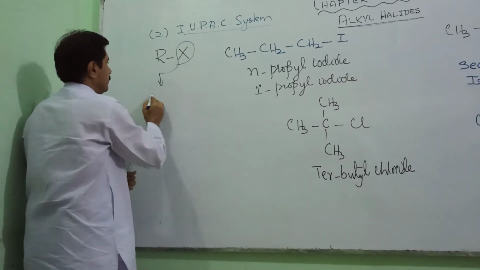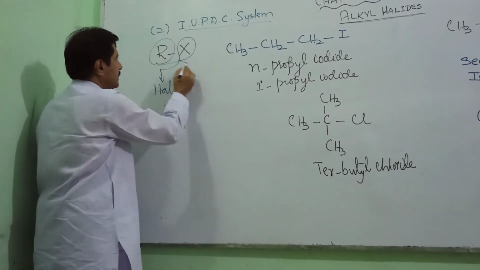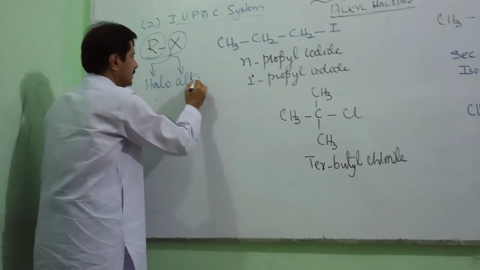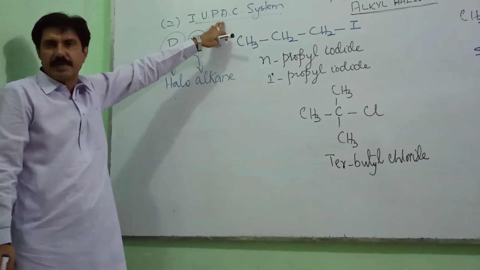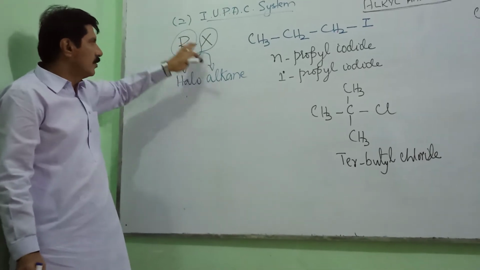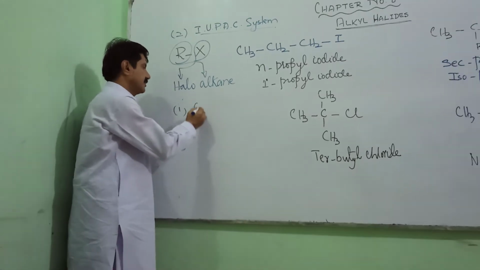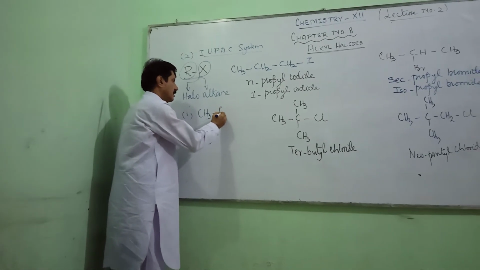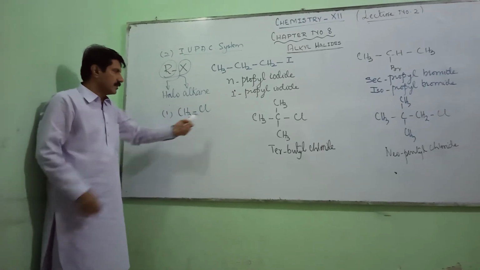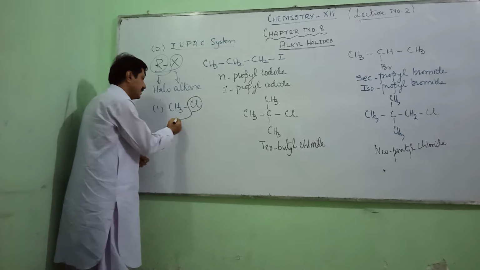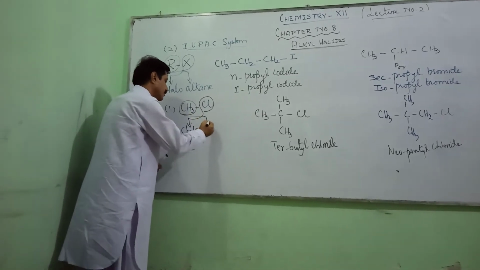X is named as halo, while the carbon chain is named as alkane. So the general name of alkyl halides in the IUPAC system is haloalkanes. For example, if I write CH3Cl, which was earlier called methyl chloride, it can now be named chloromethane.